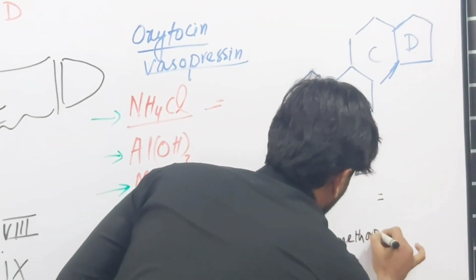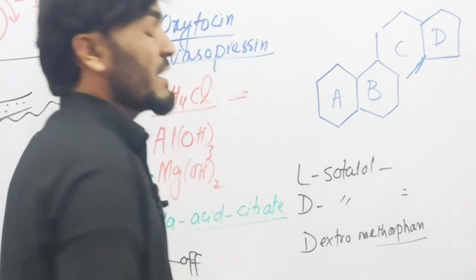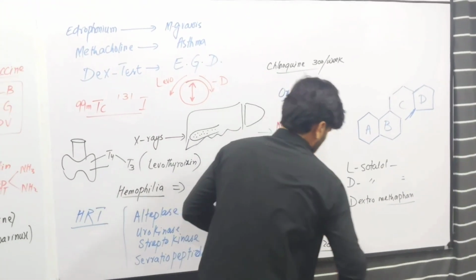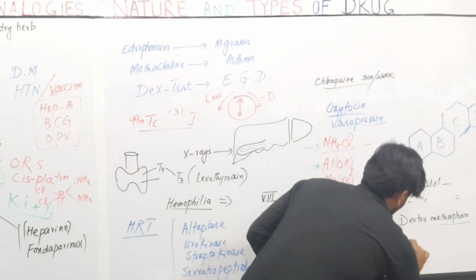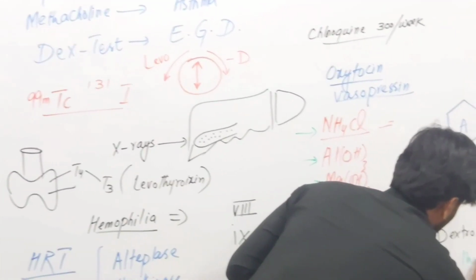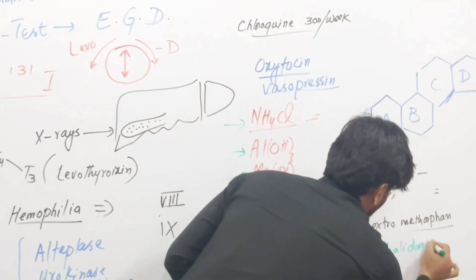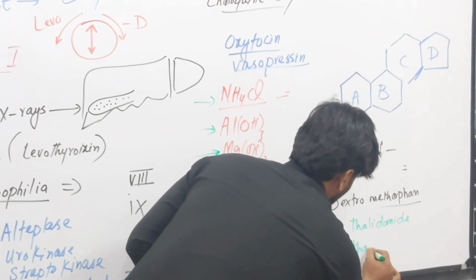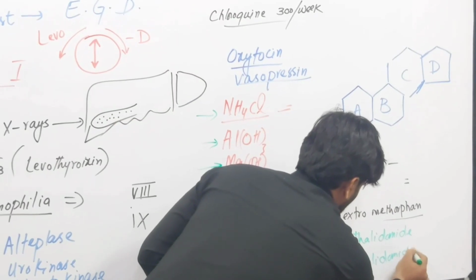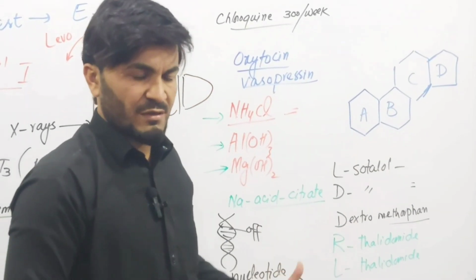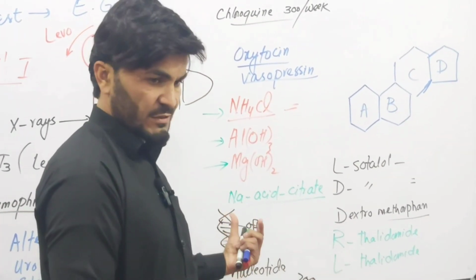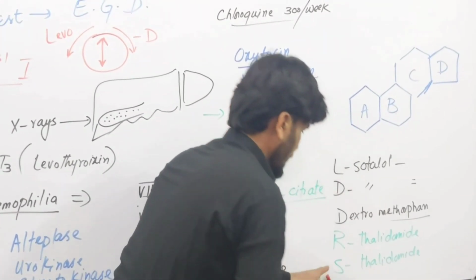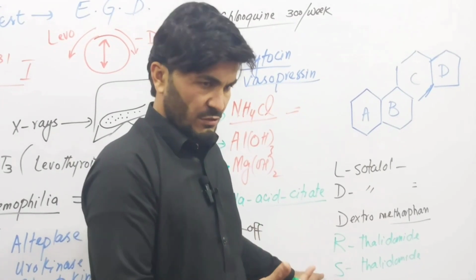And in history, there was also a chemistry mistake, based upon this structure, which we discussed in a previous lecture: R-thalidomide and S-thalidomide. R is from the Latin word rectus, which means right, the dextrorotatory, and S is also a Latin word, sinister, which means left.